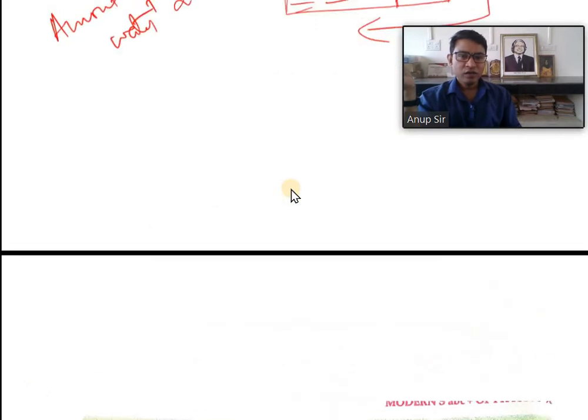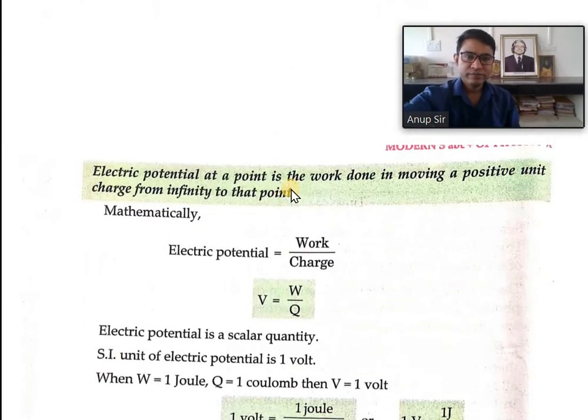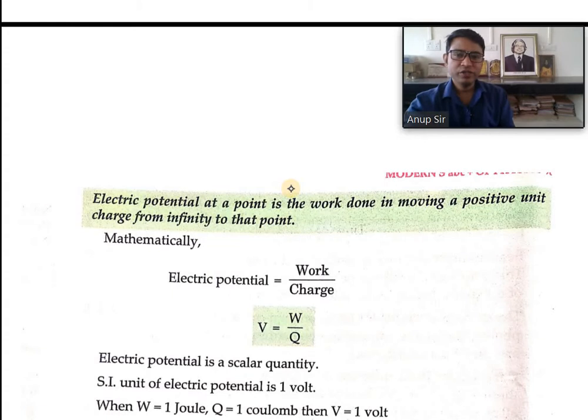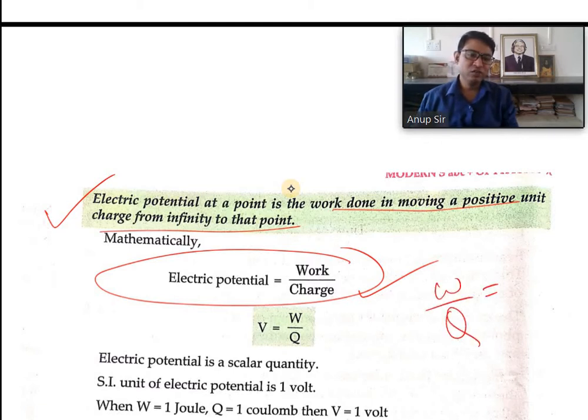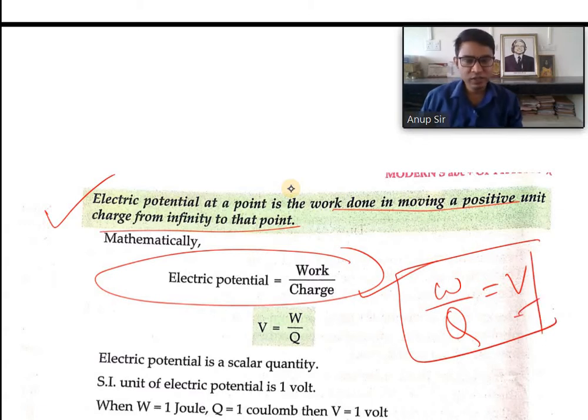Now the next thing is that electric potential, the other definition is that it is the amount of work done in moving a unit charge from infinity to that point. So simply this is the expression, work done. Work we have to do, if I bring a charge from infinity to a certain point, then we have to do some work, and work done per unit charge, that is known as the V. That is, V means electric potential.